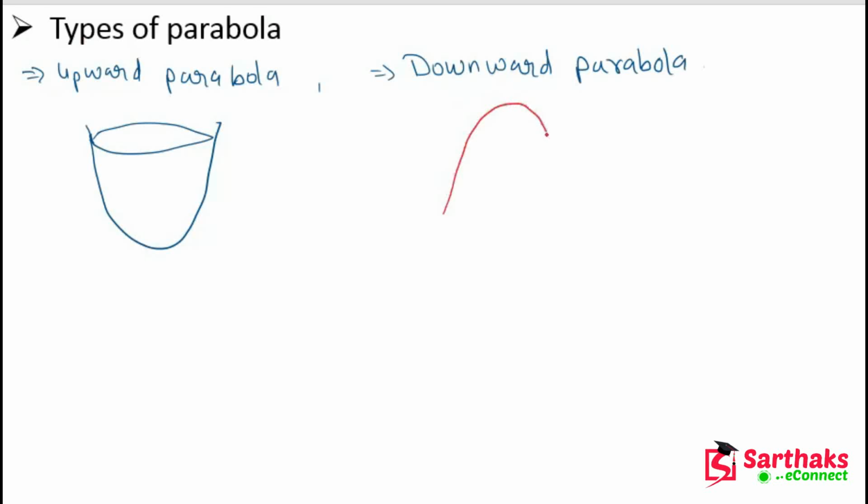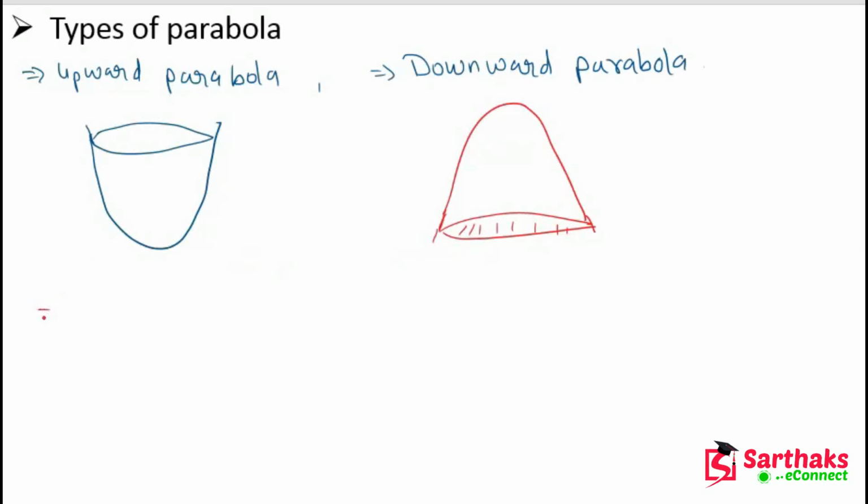If the U shape is downward, meaning the larger part is in the downward direction, then we can say that it is a downward parabola.